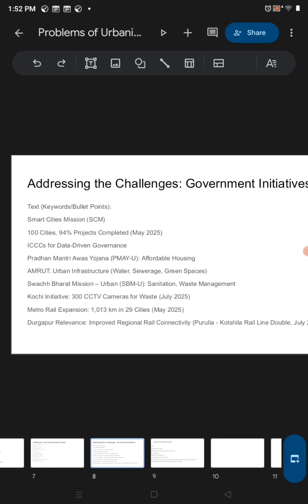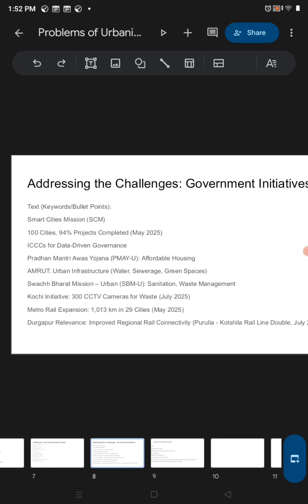Next is the 100 cities project, and I'm really happy that 94% of the project is completed. Pradhan Mantri Awas Yojana Urban, that is affordable housing provided to the poor and migrant people. AMRUT urban infrastructure, to give better infrastructure facilities.